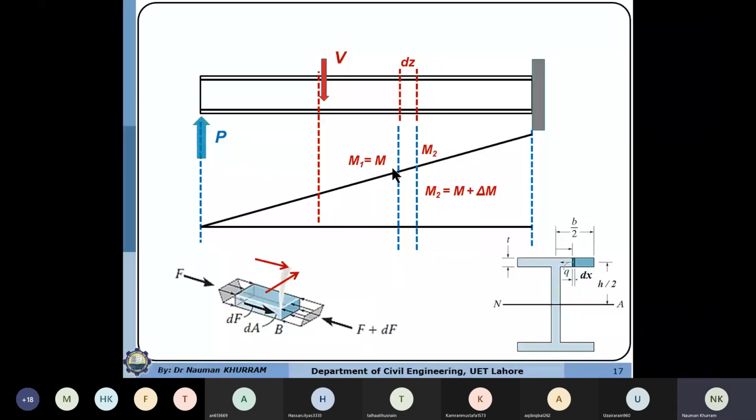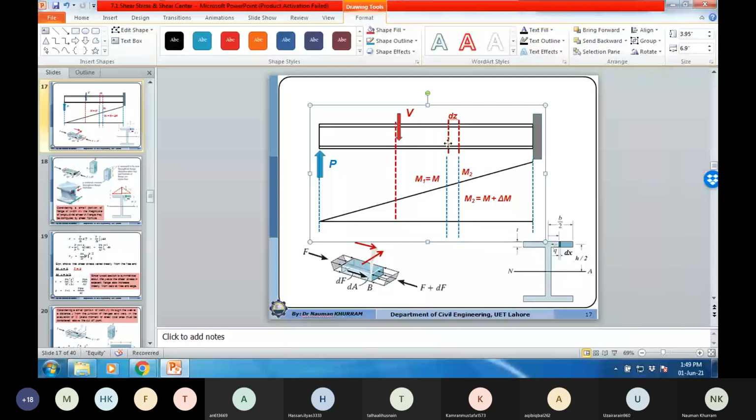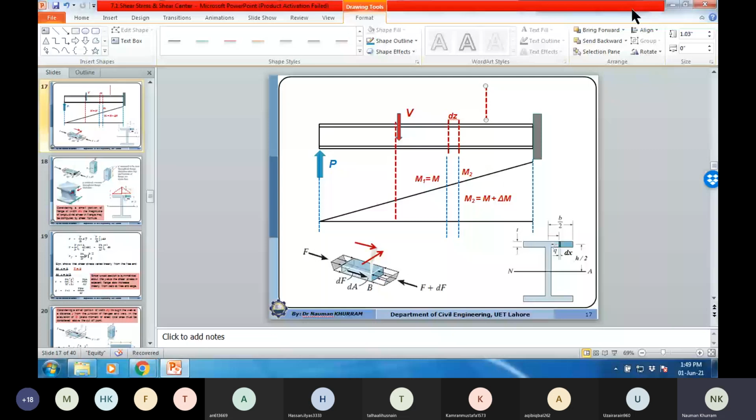So M1 is the bending moment at section 1 and M2 is the bending moment at section 2. I will also elaborate on this. So you can say that this is M1, and the moment at this point is M2 on this surface.